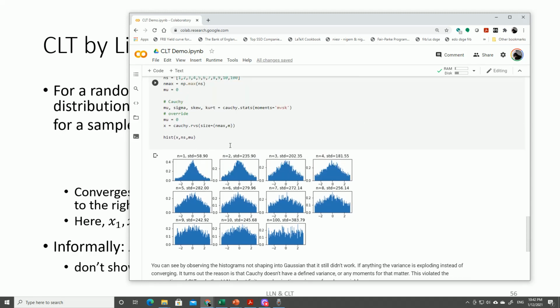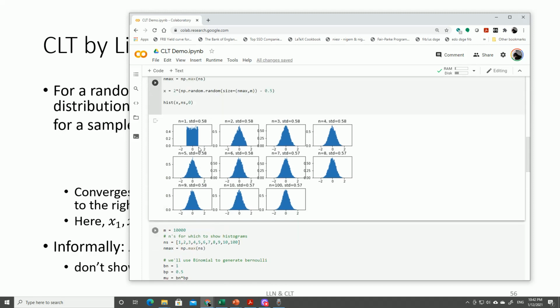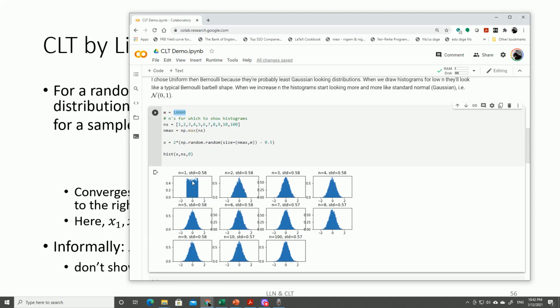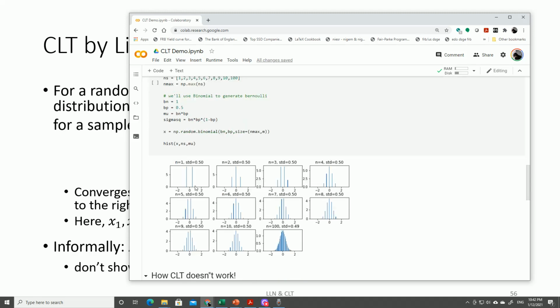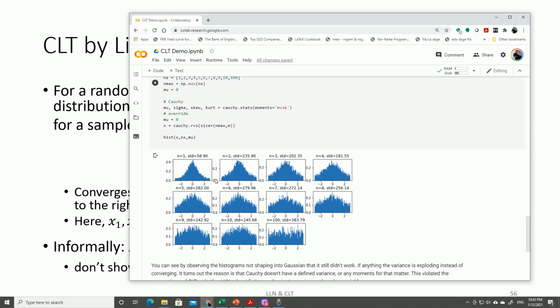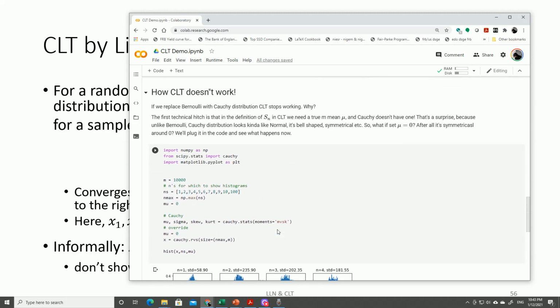And the final third part of this demo, I call it how CLT doesn't work. Let's look at something else here. We have this bell-shaped distribution, which actually looks more normal than either Bernoulli or uniform. So we started with a distribution which is already bell-shaped, beautiful, right? It seems like if we keep averaging larger and larger numbers of these bell-shaped distributions, we should get even closer to normal faster. But look at what's going on here. We got 100 of them, and it looks nothing like a bell-shaped, normal distribution, right?